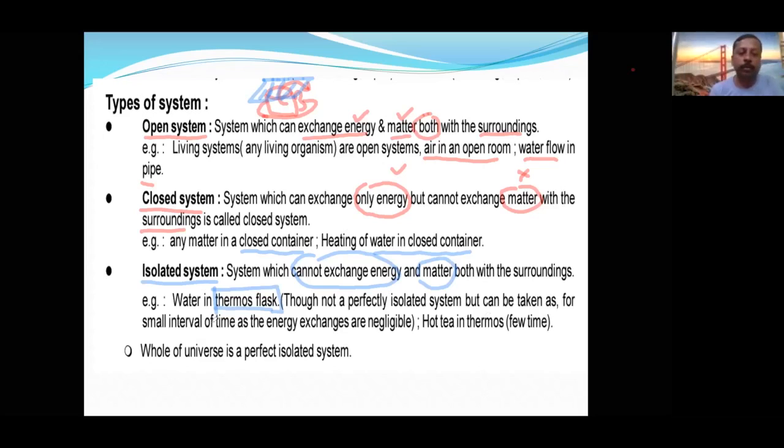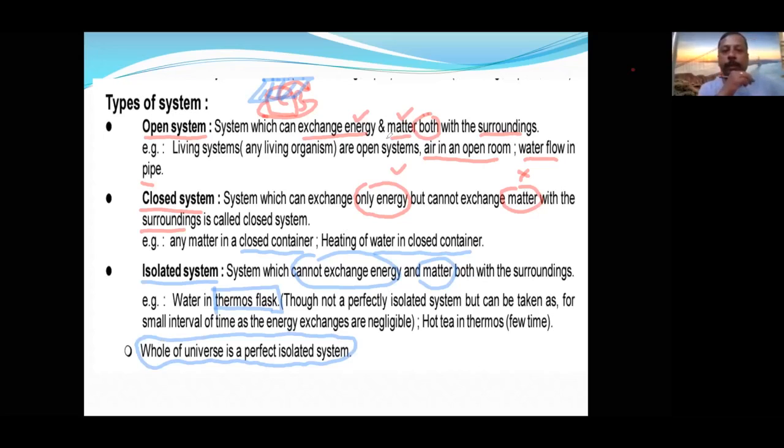That is called an isolated system. And a very important thing, all of you will remember and write 5 times if required: the whole of the universe is a perfect isolated system. So this is about the types of system.